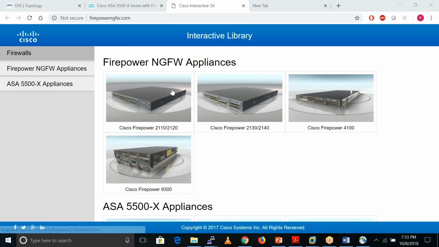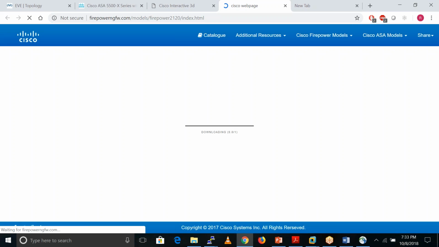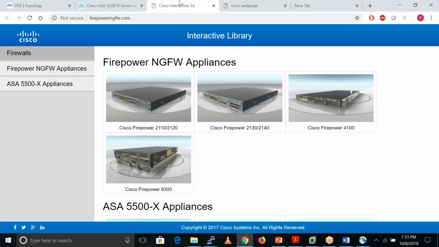You don't need to view the 3D for ASA, but if you want to select any firewall or switches like these Nexus switches, in that case you need to view the 3D model, because that contains lots of information. You can also download these models. Because Cisco launched Cisco Firepower, which is a next generation firewall from Cisco, that's why it is showing the next generation models.